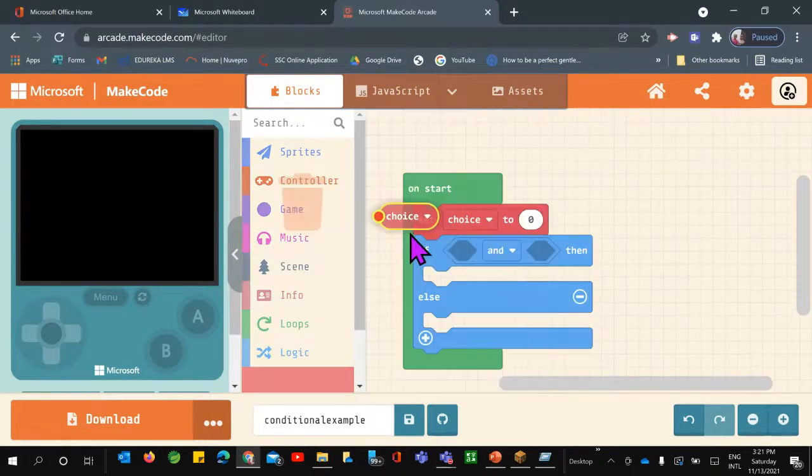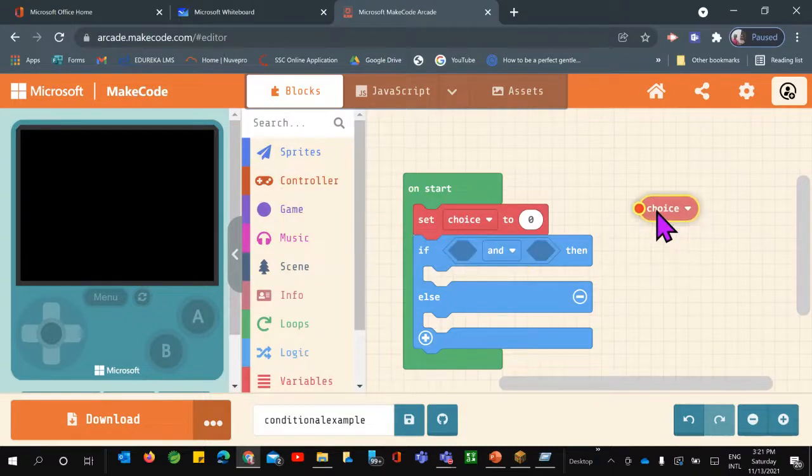Here my variable is choice, isn't it? So first I can just take this particular variable because I have these two choices here. So from where can you take the comparison operators, right? That we need to also add in these two sections.